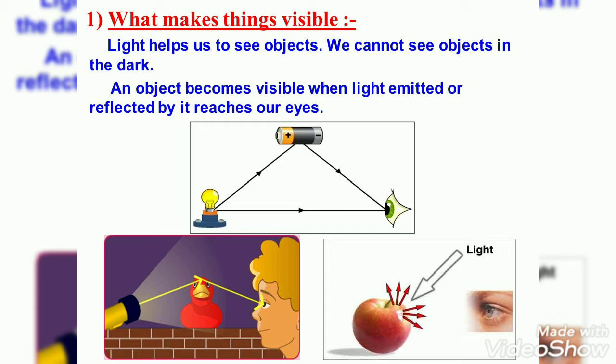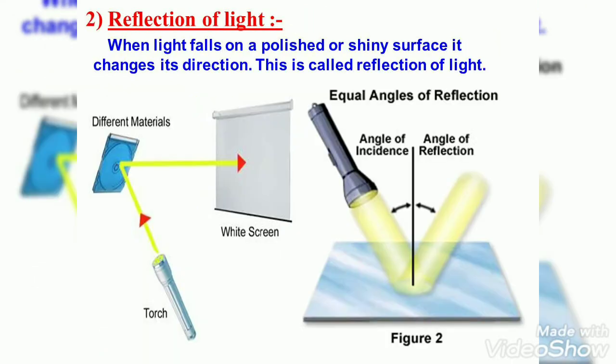Light falls on an object and it gets reflected back to our eyes. From the eyes, it is interpreted and we can see the object. We are not able to see objects in the dark. The reason is that there is no light in the dark, so it will not get reflected back. So we are able to see objects because light gets reflected. And from here we have reflection of light.